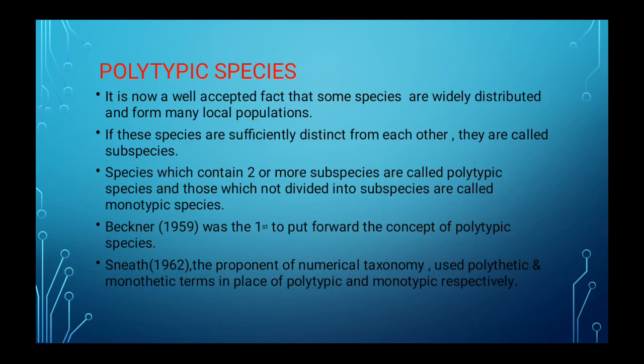Beckner in 1959 was the first to put forward the concept of polytypic species. Smith in 1962, the proponent of numerical taxonomy, used the terms polythetic and monothetic in place of polytypic and monotypic respectively. What Smith has done is he proposed the terms polythetic and monothetic in the place of polytypic and monotypic respectively.